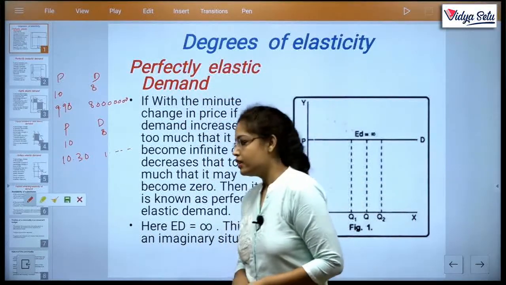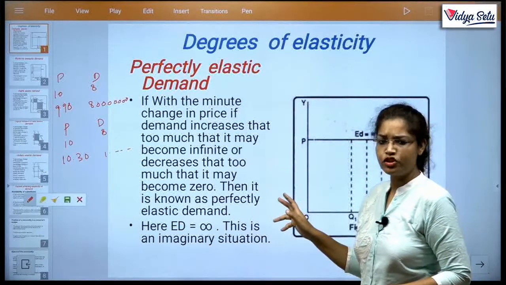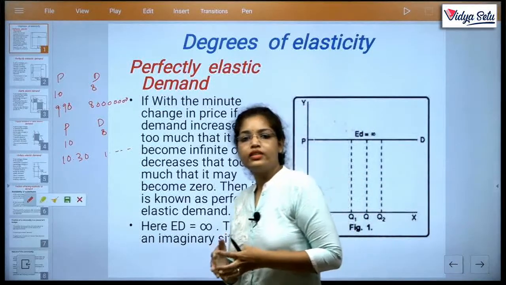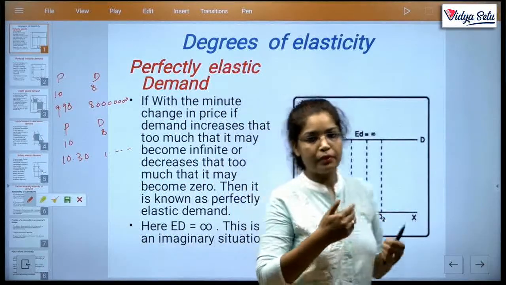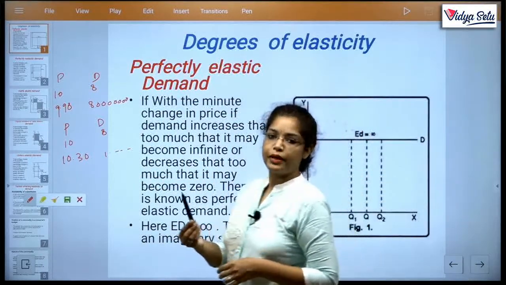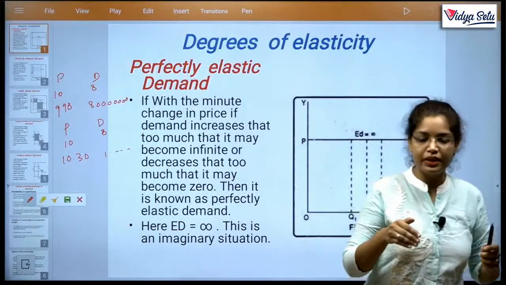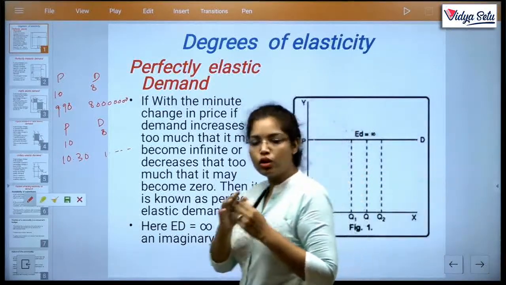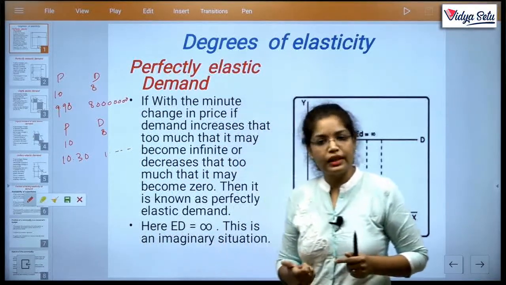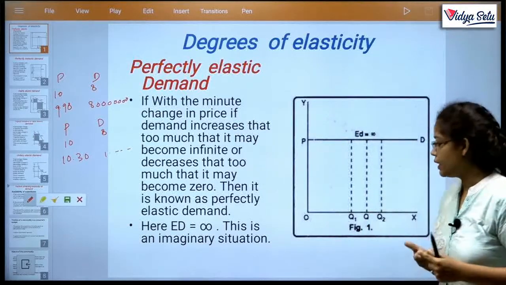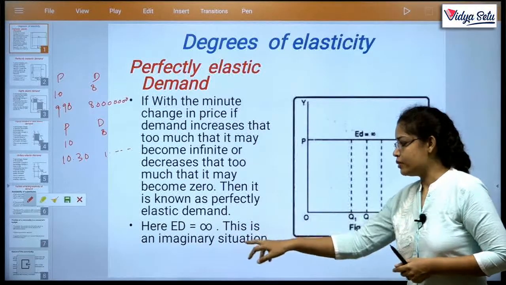Now you understand why we call this an imaginary situation, because in the real world there is no consumer who, when prices are slightly different, moves to the next shop. If someone gives me a pen for 5 rupees, and another gives it for 4.5 or 4.3 or 4.7, and I change my demand, that is not possible in a real situation. That is why this is called an imaginary situation. In perfectly elastic demand, Ep is equal to infinity because we can't calculate this change.